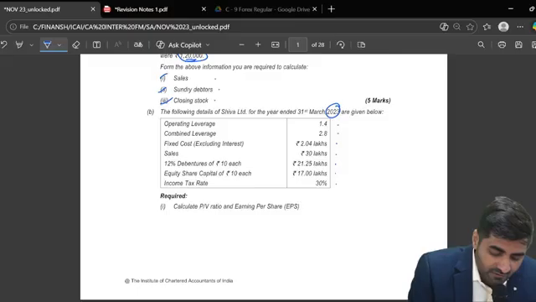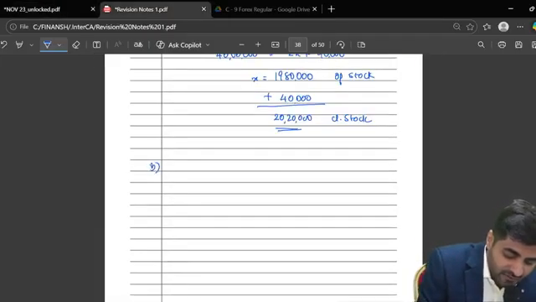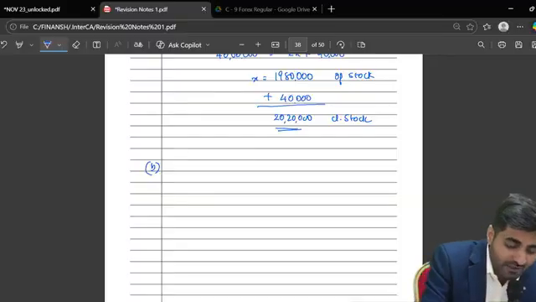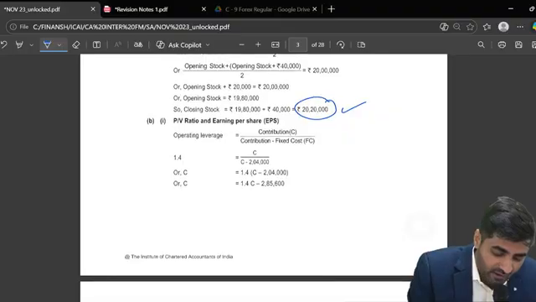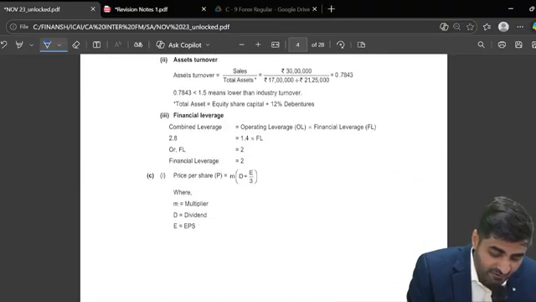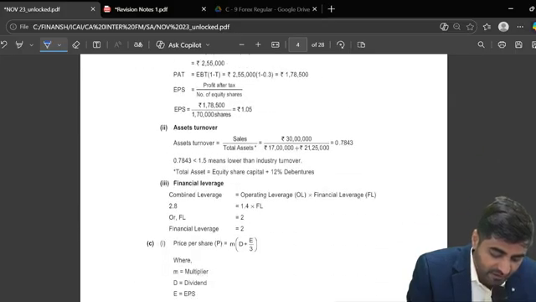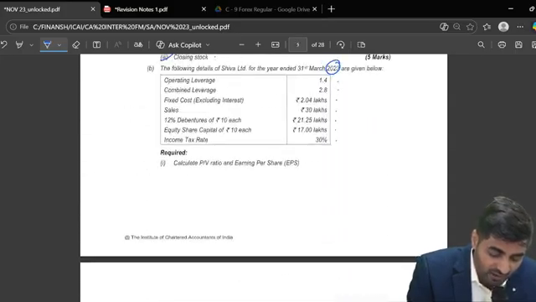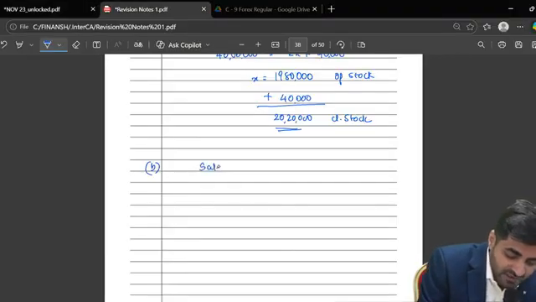Okay. So first part is what? That we always have to prepare your income statement. How do you prepare the income statement? How do you start with sales? Just check. In this particular part, they have done it without the income statement. Okay, no problem. Chalo. We'll do it with the income statement. So what is the amount of the sales which is there? Come on, everyone, please tell me. What's the sales which we have?